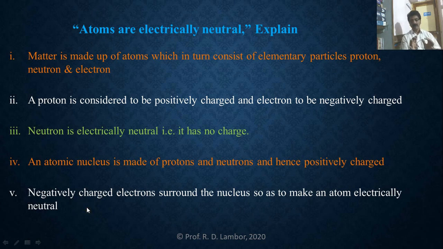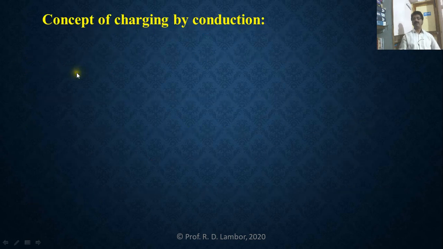That means the total electric charge on the atom is 0. But inside the atom, charge on nucleus is positive, charge on electron is negative, but total charge of an atom is 0. Why? Because the negatively charged electrons inside that atom surround the nucleus so as to make an atom electrically neutral. So this way we can explain neutrality of atom. Atoms are electrically neutral. So let us shift towards the next concept of charging by conduction.